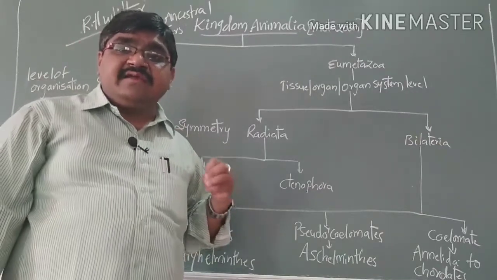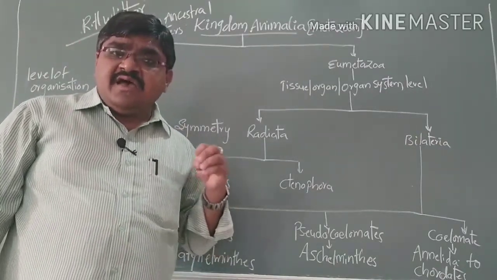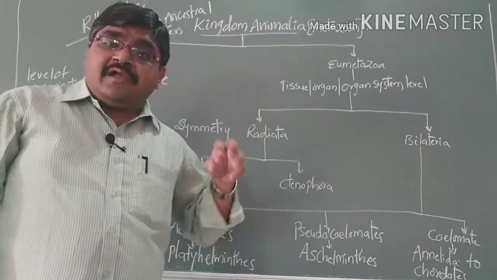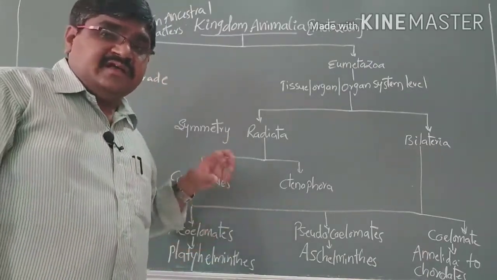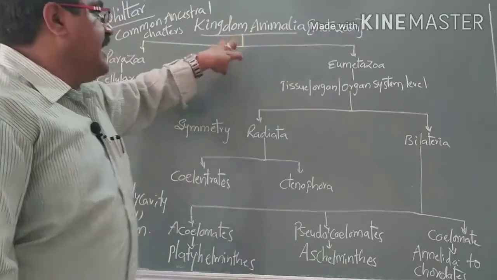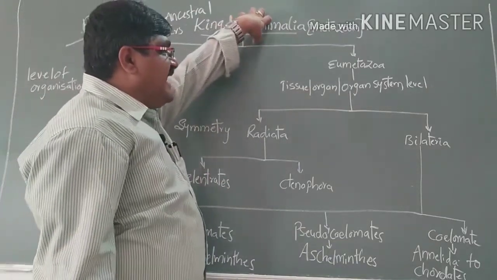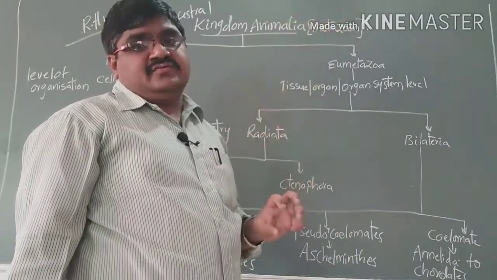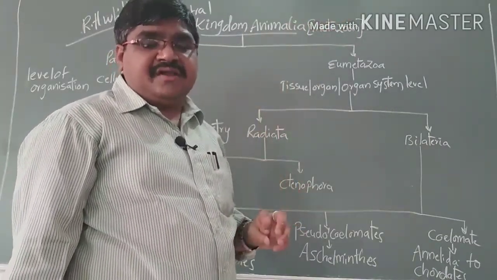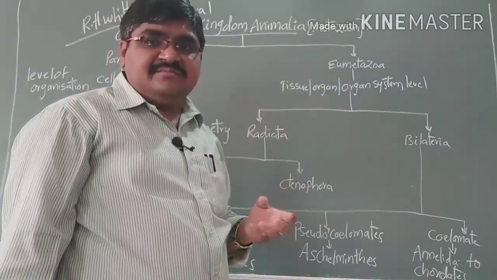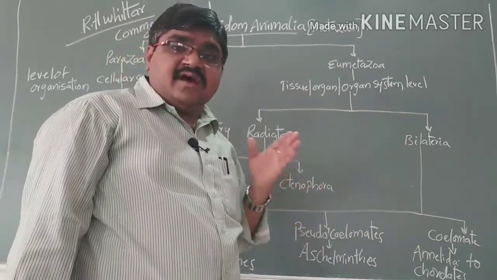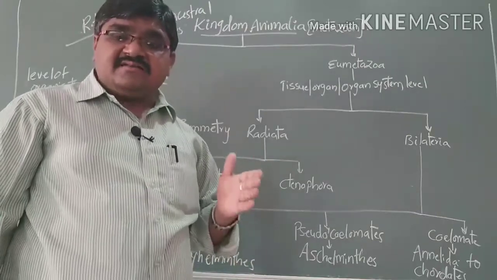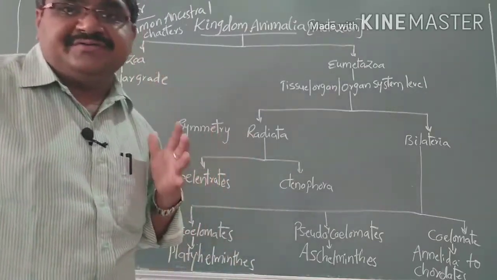So here the animal kingdom is classified. Animal kingdoms are all multicellular organisms, and they are classified into two types. Kingdom Animalia can otherwise be called metazoans also. Meta means after, zoan means animals. That means after plants, what organisms are formed; such organisms are called metazoans.